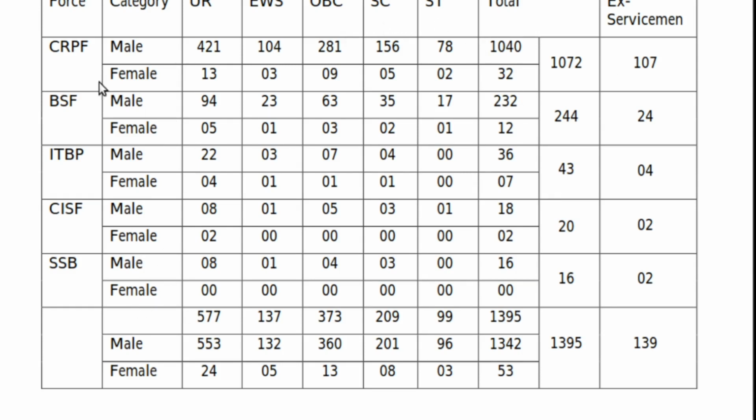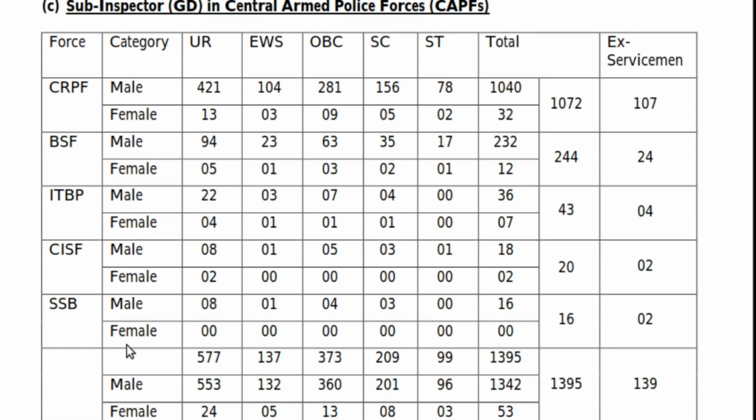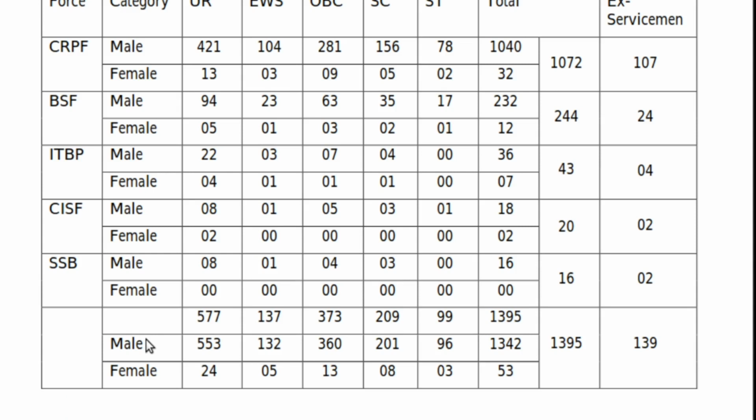So in total we can say for sub-inspector in Central Armed Police Forces, the number of vacancy for unreserved male is 553 and for unreserved female is 24, whereas for economically weaker section for male it's 132, for female it's 5, OBC it's 360 and for female it's 13, for male SC it's 201 and for female SC it's 8, for male ST there are 96 vacancies and for female ST there are 3 vacancies, making a total of 1342 for male and 53 for female, whereas the total number of vacancy now is 1395 combining both male and female,